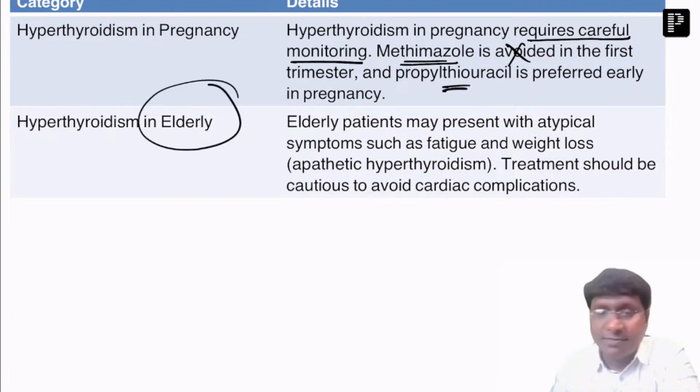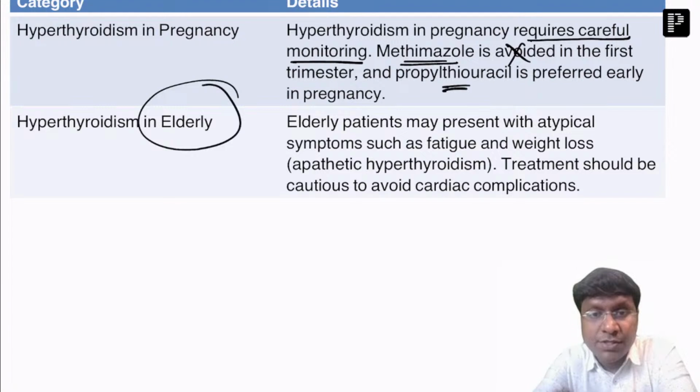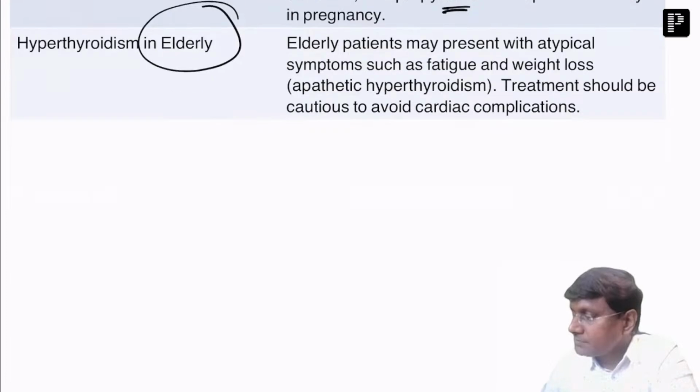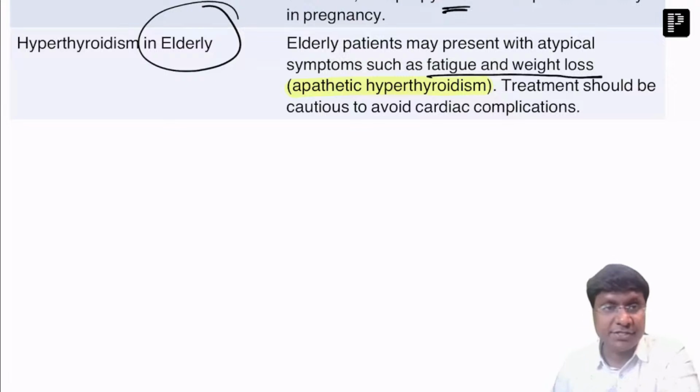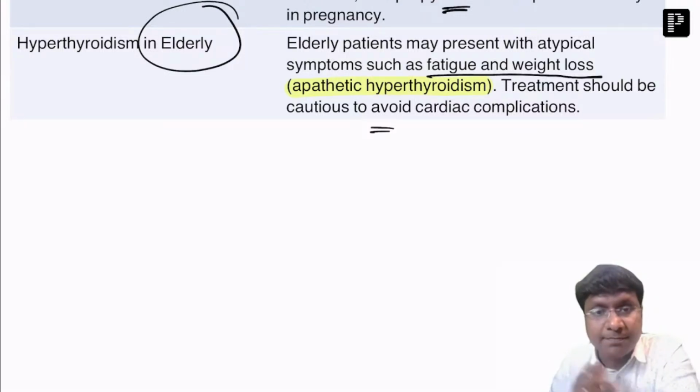Then hyperthyroidism in the elderly individuals. Elderly patients may present with atypical symptoms. What are those atypical symptoms? That is fatigue and weight loss, and that is what is called apathetic hyperthyroidism. That is hyperthyroidism in the elderly. Whenever you are giving treatment, you should treat the patients very cautiously, mainly to avoid the cardiac complications. So this is about hyperthyroidism in elderly individuals.